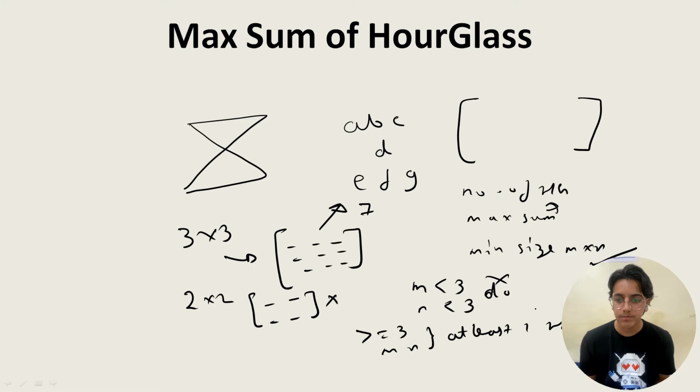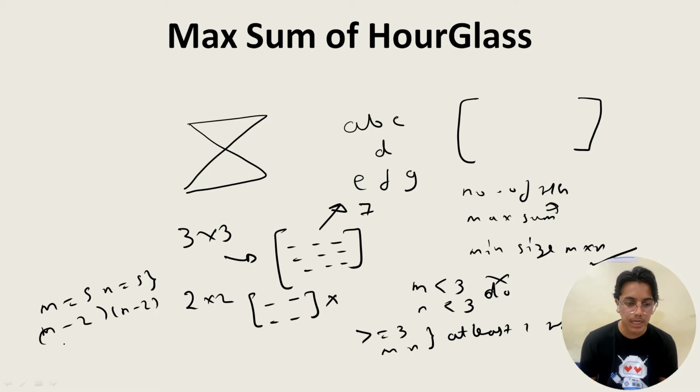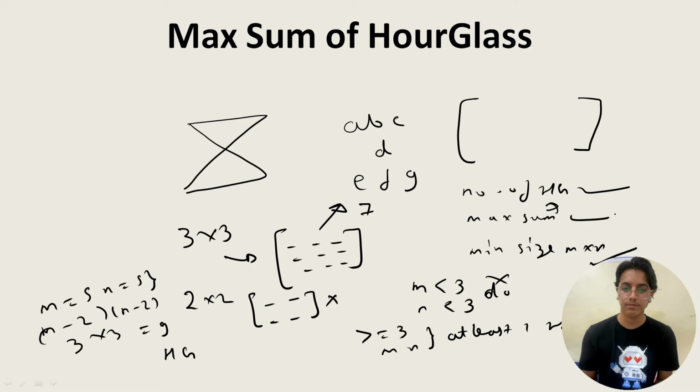hourglass. Okay, so supposedly if M is equal to 5 and N is equal to 5, and we have been asked how many hourglasses can be found, the formula is simple: (M minus 2) into (N minus 2). That means (rows minus 2) into (columns minus 2). So it will be 3 cross 3, that is 9 hourglasses can be found. So that answers the first part. And then out of those 9, we have to report the maximum hourglass.